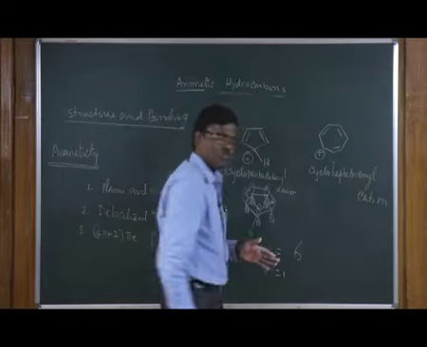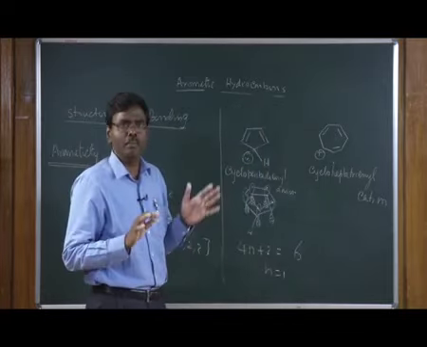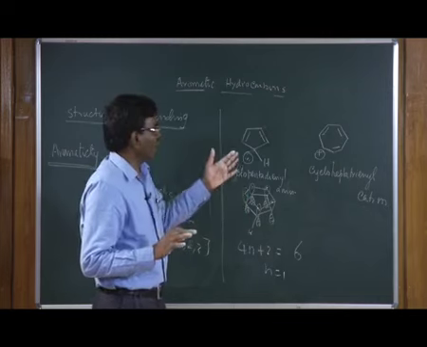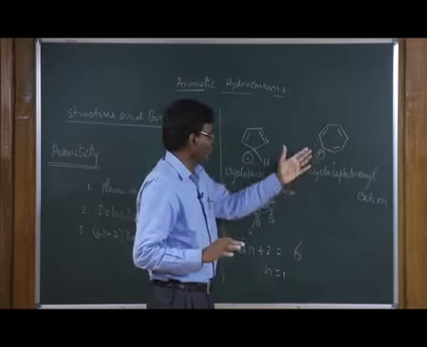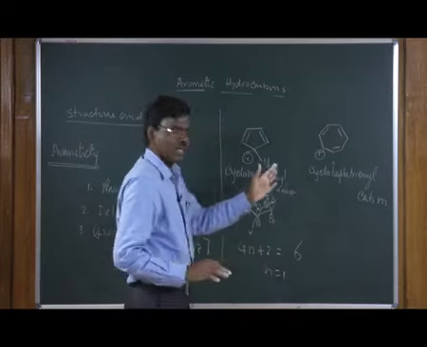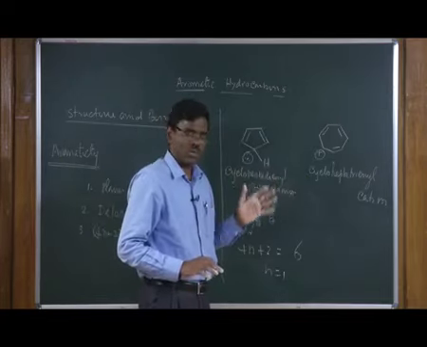And this is also cyclic, planar, and if you count the number of electrons, it has 6 electrons, therefore, this compound is also aromatic.